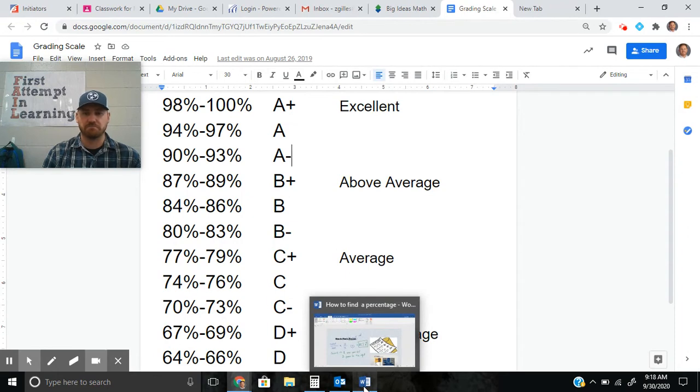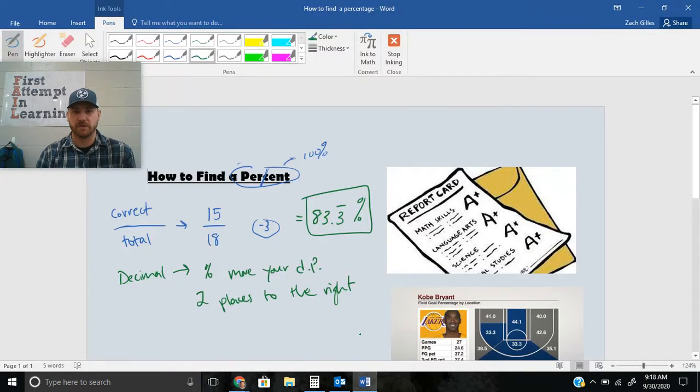Let's try maybe a couple more examples just to make sure we got it. Let me give you this example. Let's say that there were 5 problems. Okay, we put our total on the bottom, and let's say you got 5 correct. All right, well, a lot of you are like, well, yeah, obviously, you got 5 out of 5, you got them all right. That's 100%. What would that look like on a calculator though?